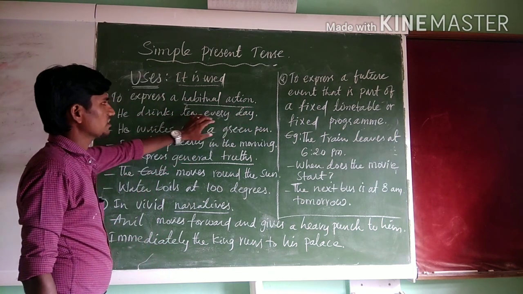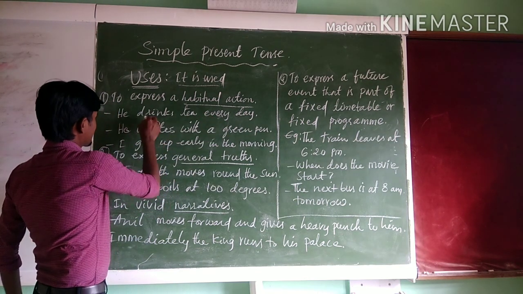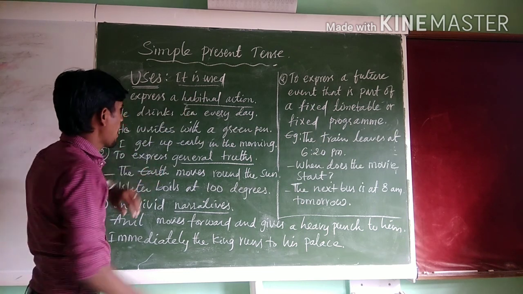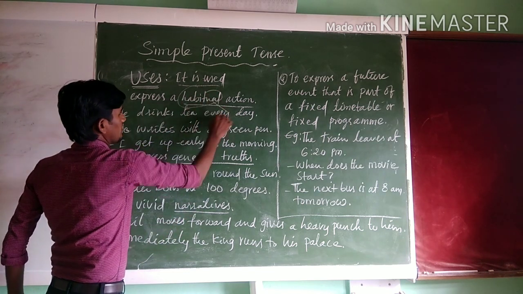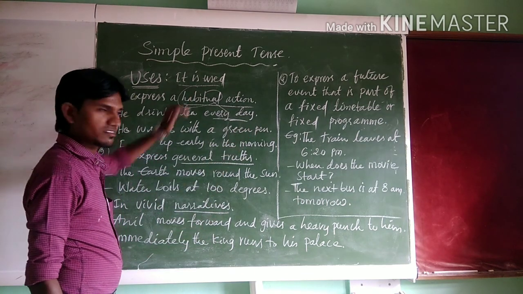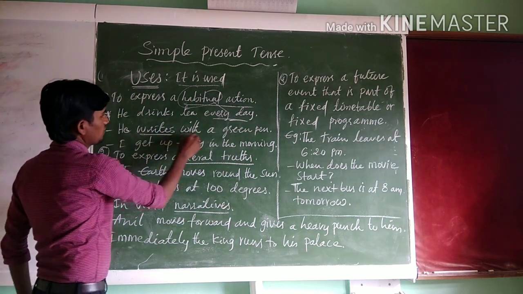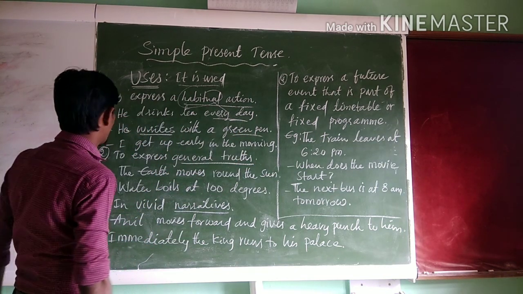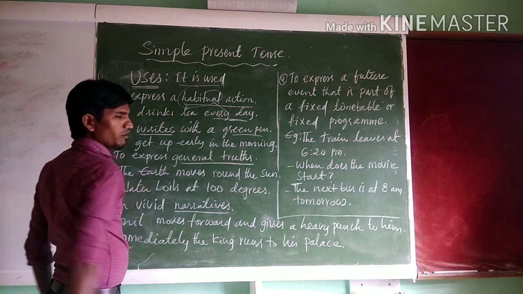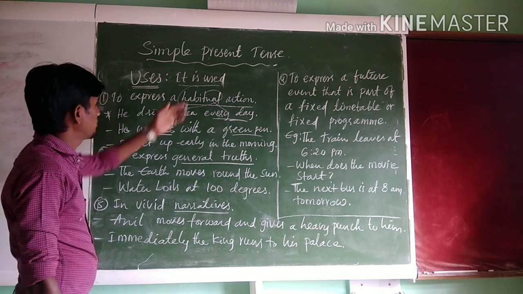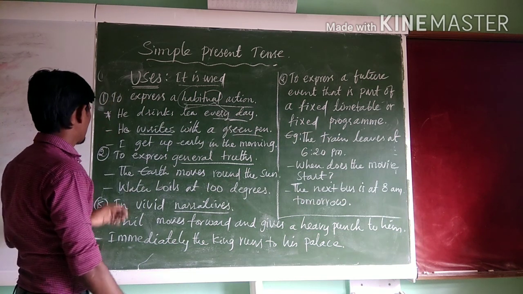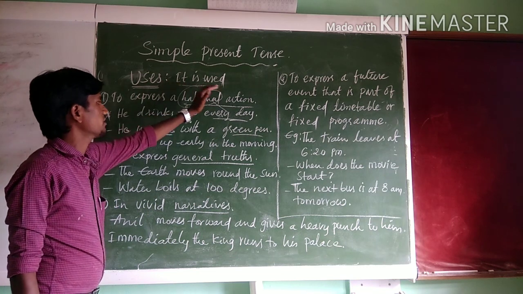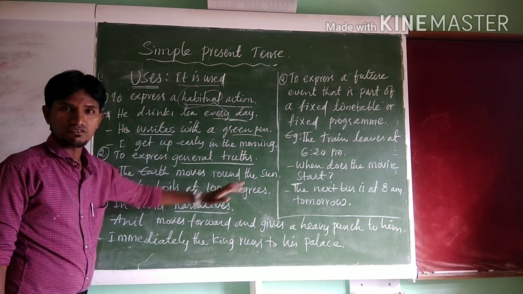He drinks tea every day. It is his habit. Every day is a keyword that shows it is a habit. He writes with a green pen. It is a habit. I get up early in the morning is my habit. Habitual actions. And the second usage is that simple present tense is used to express general truths.